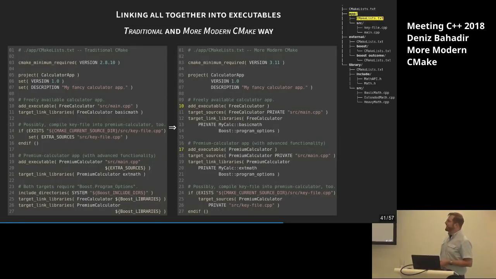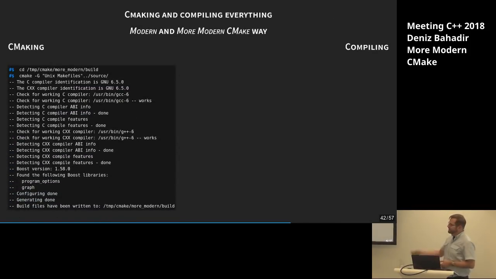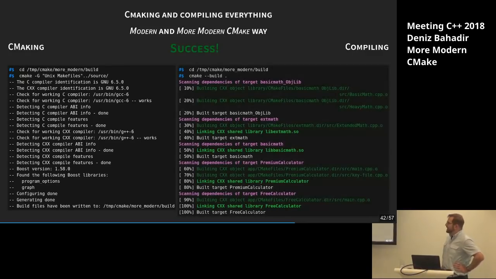Let's see if it compiles and does what we want. Let's start with the modern and more modern way. First, let's CMake it. Looks good. Everything, and then let's compile it. Perfect, 100%. We are creating all our targets. Our program is done. That's what we wanted. We succeeded in doing this in a simpler way with more Modern CMake.